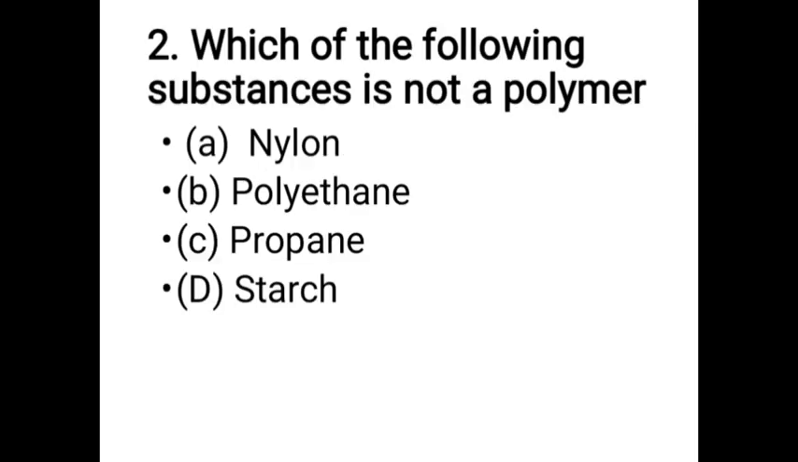Number 2. Which of the following substances is not a polymer? A. Nylon, B. Polyethylene, C. Propane, D. Starch.